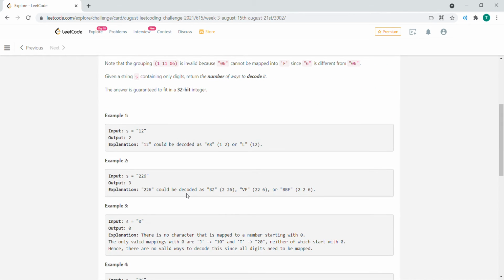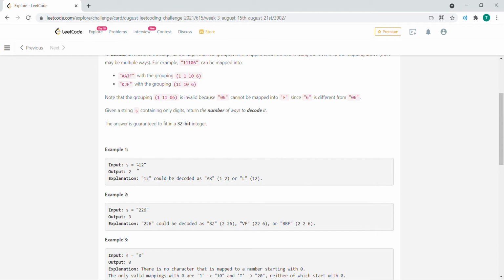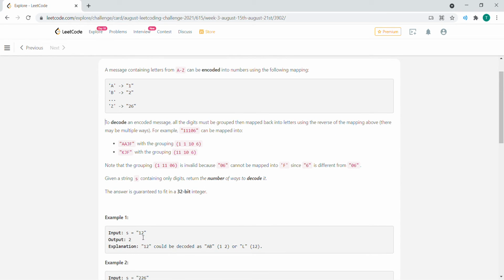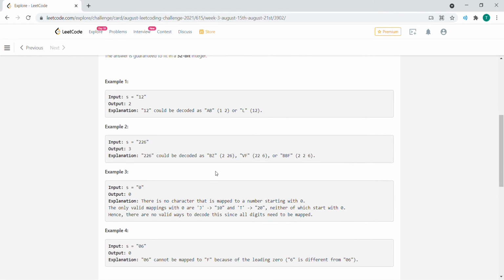Okay, let's go through some examples here and kind of massage out the question a bit. We have a string here, 12, and it's asking how many ways we can decode this. The output is 2, the number of ways we can decode it. 1, 2 could be decoded as A, B, or it could be 12, which is L. So there are two ways of doing that.